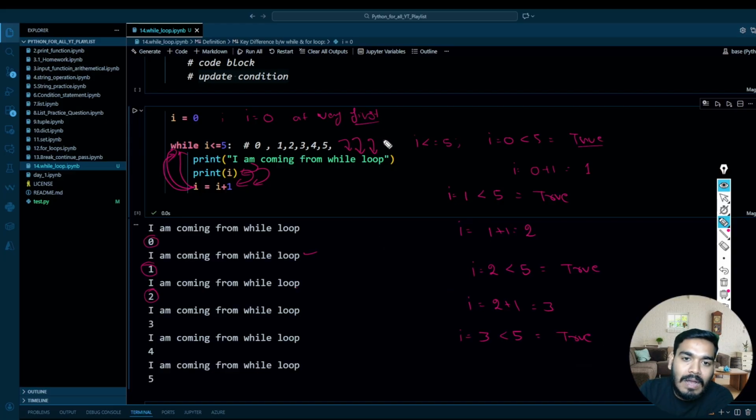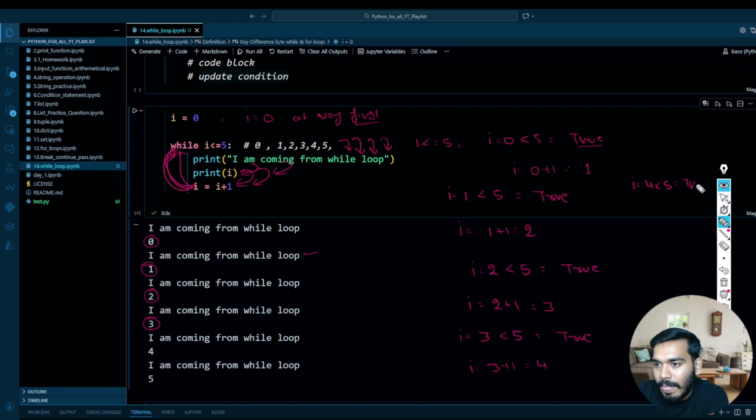When it is true, again it will try to execute this line of code, after that this line of code. So over here I'm coming from a while loop and this is 3. Perfect. And after that again it will come to the next line, and I equal to, let's say 3 plus 1, which is equal to 4. Again it will go back to this line of code, and over here you have I equal to 4, which is less than 5.